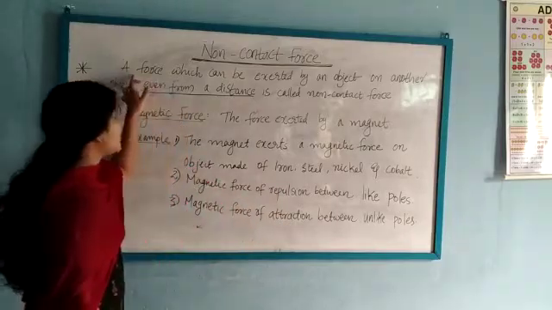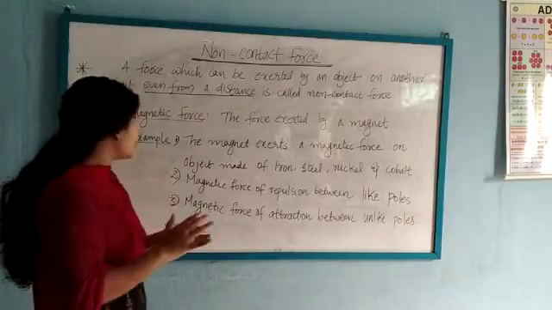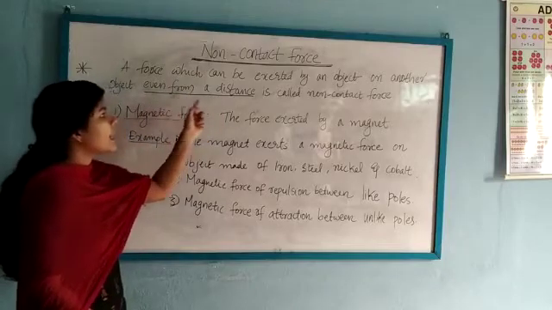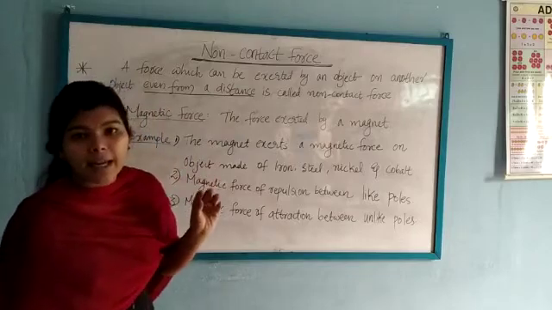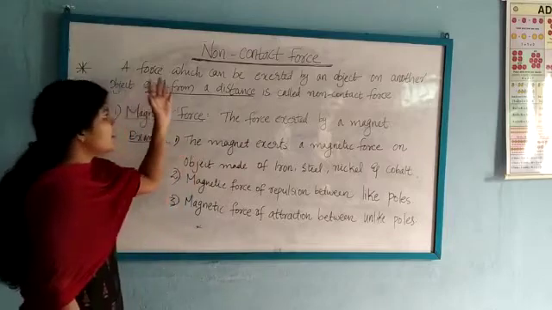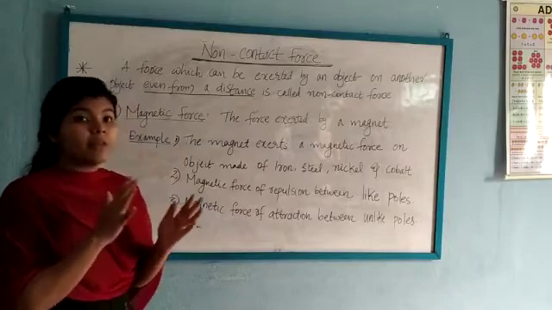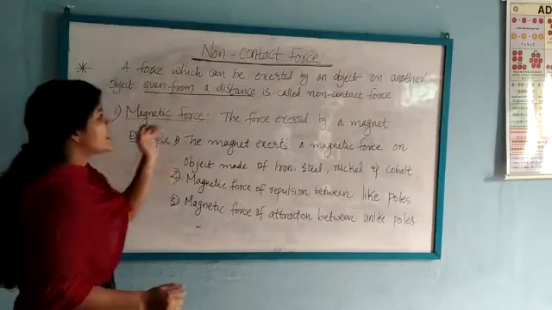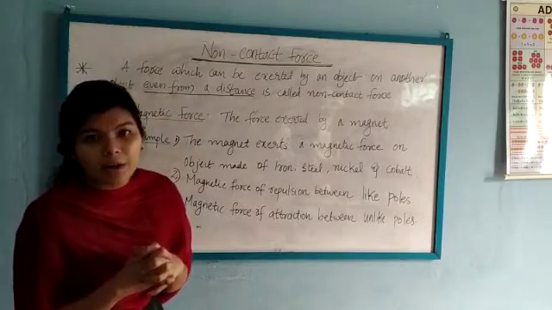The definition is a force which can be exerted by an object on another object without touching each other, or even from a distance. This is the main point: even from a distance is called non-contact force.